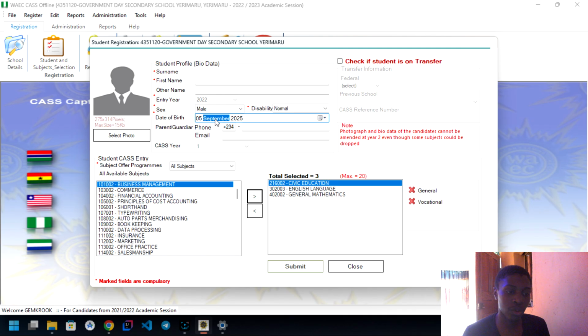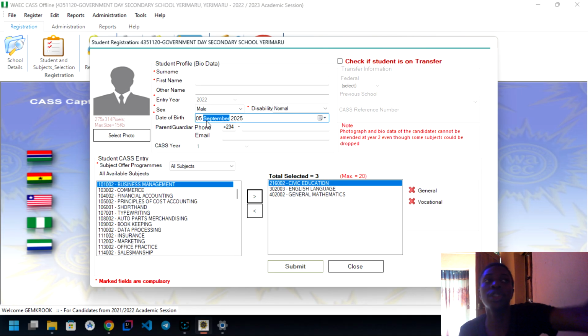This is also a warning to students. Make sure you are giving your correct information. Preferably, please check your national ID card. If there's any modification you need to do on your national ID card, do it now. Do any modification on your national ID card now, so that you won't have conflicted data.